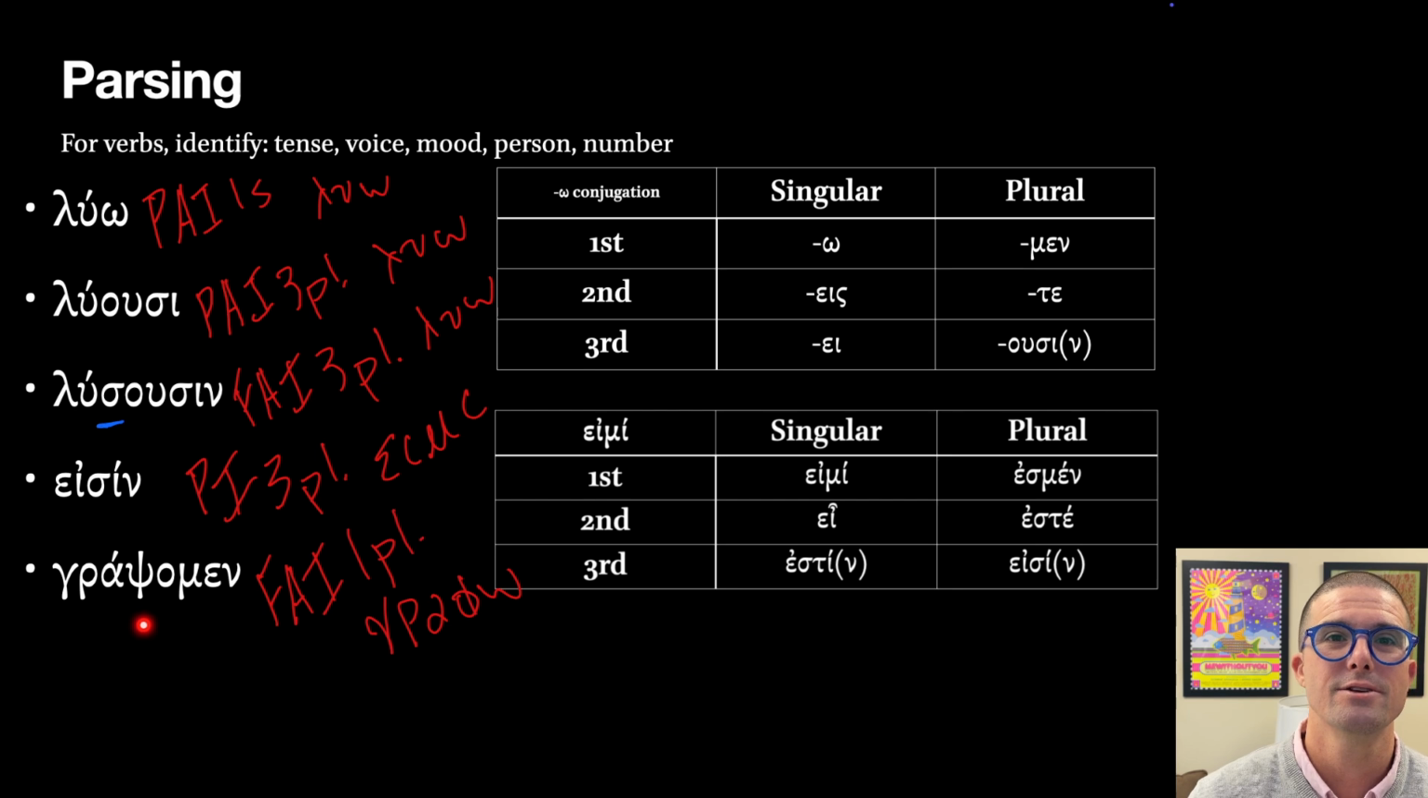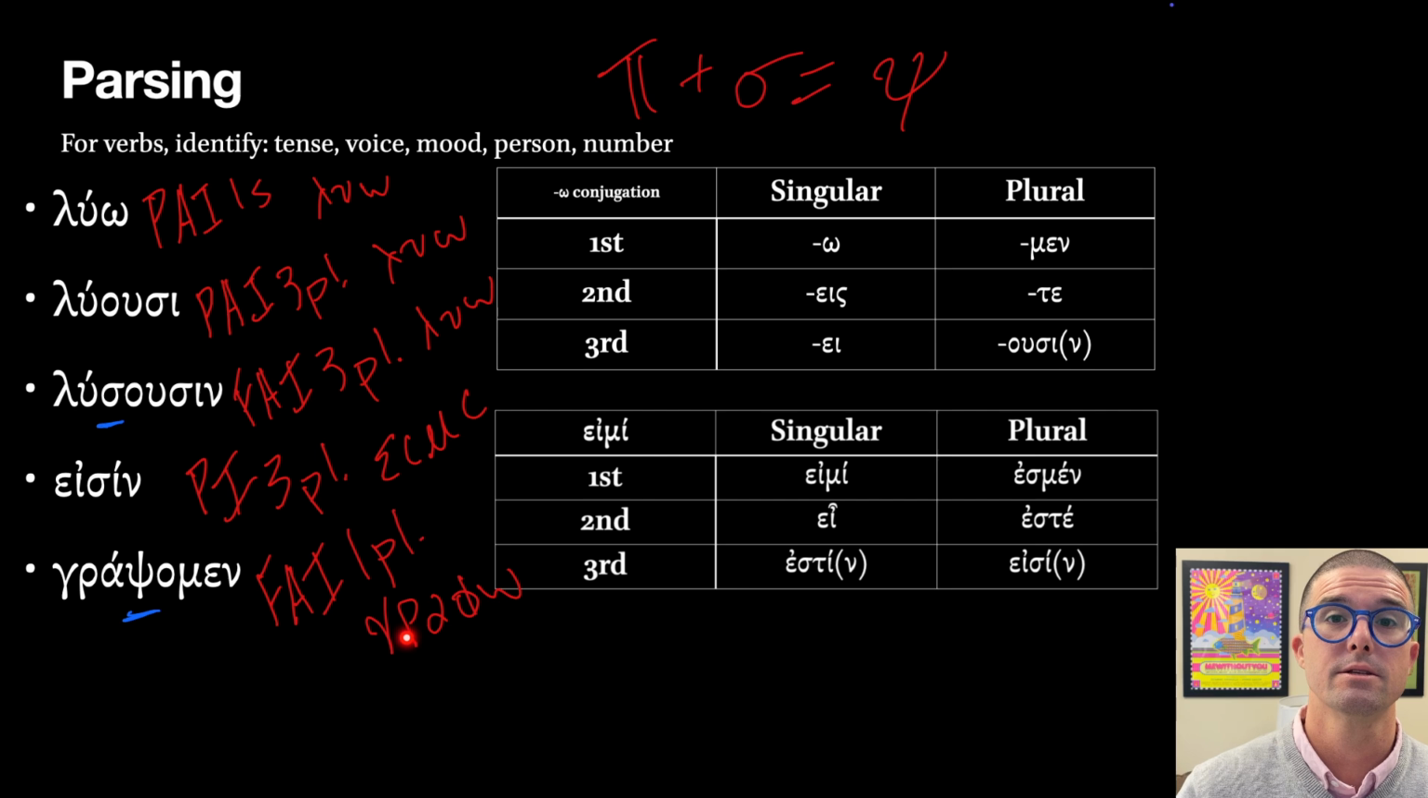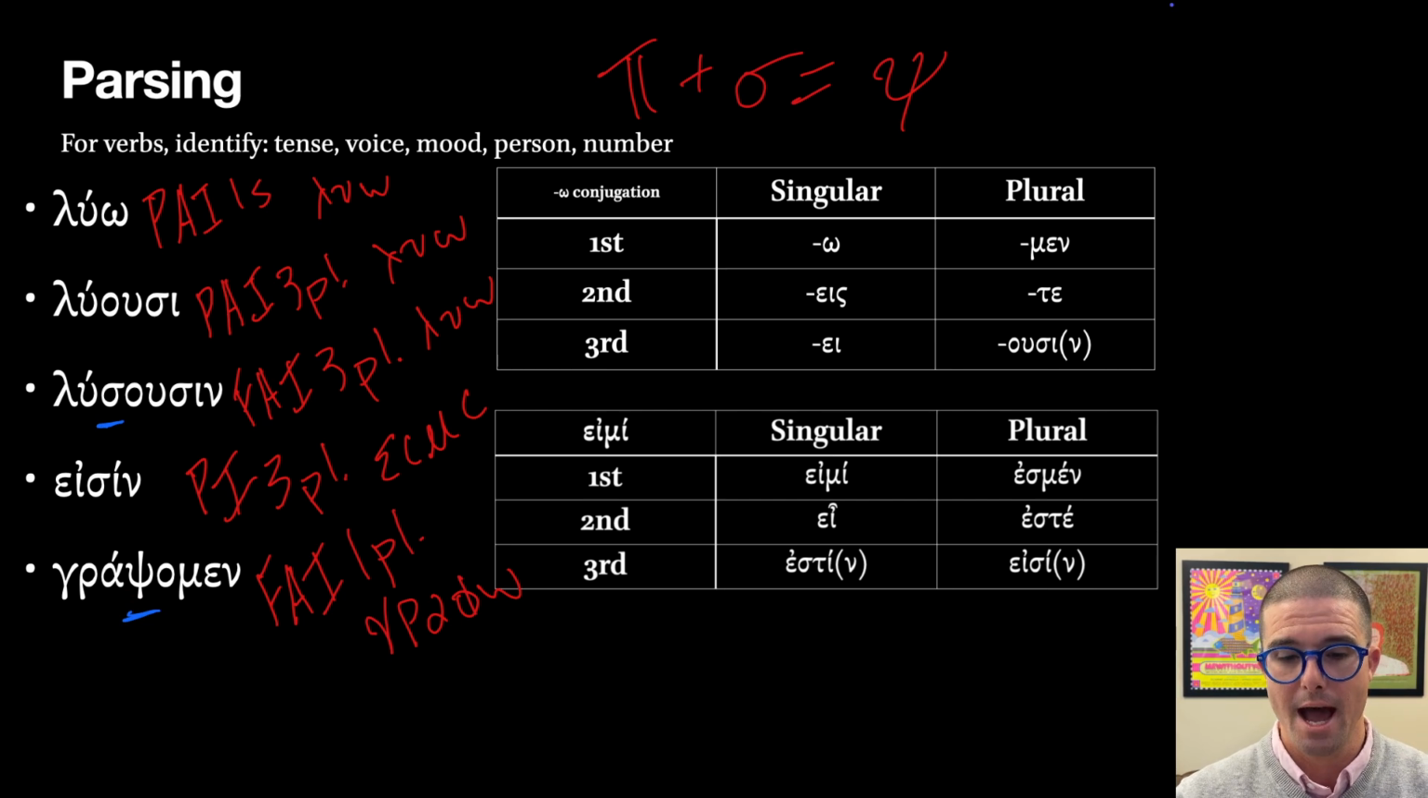And lastly here, closing out with grapsomen, we have a sigma hiding there in that P. So we have the combination of P plus sigma equaling psi. So we are in the future active indicative, and we're going to be right up here with the men, the first person plural, from the lexical form grapho. So this lexical form is I write in the present active indicative, but the future active indicative of grapsomen would be we will write in the simple action, or we will be writing for continuous action.